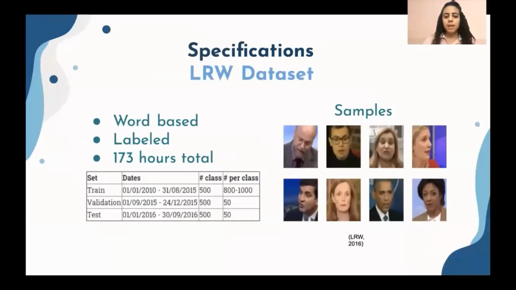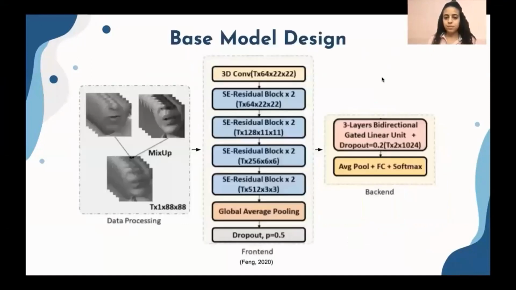The LRW dataset consists of up to 1,000 utterances of 500 different words, divided into folders. Each folder contains different instances of the same class or word, spoken by hundreds of different speakers, with different genders and from various angles, as shown in those samples. All videos are 29 frames and the word occurs in the middle of the video. The word duration is given in the metadata, from which you can determine the start and end frames. The dataset statistics and samples are given in the table.